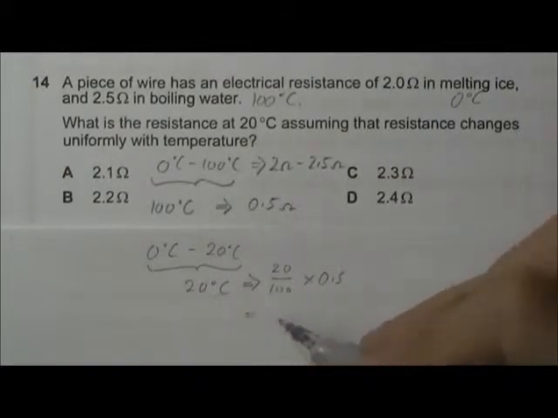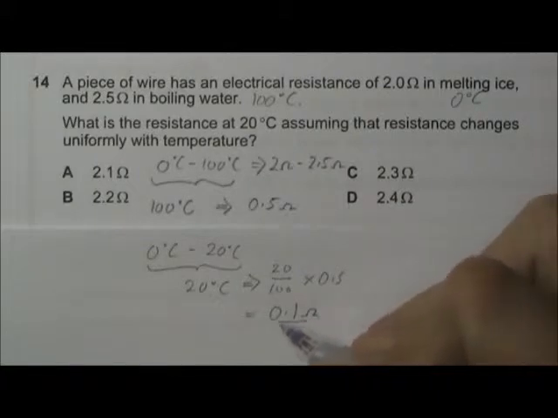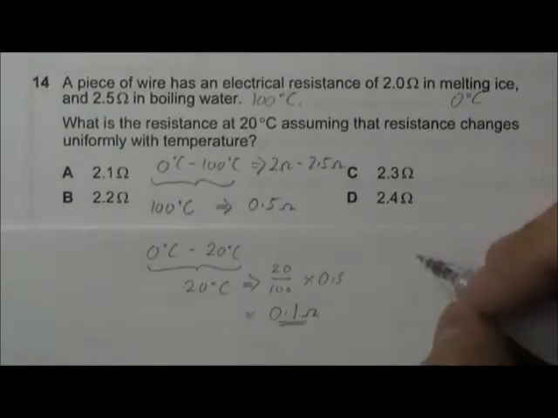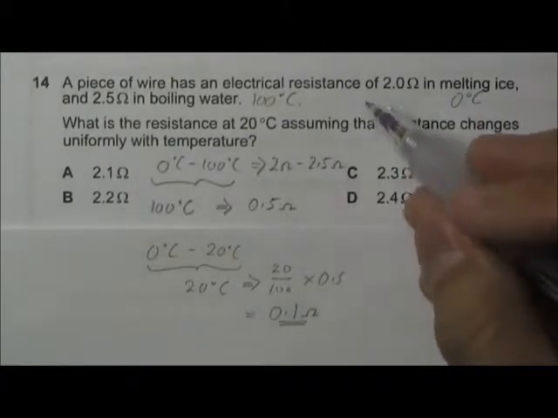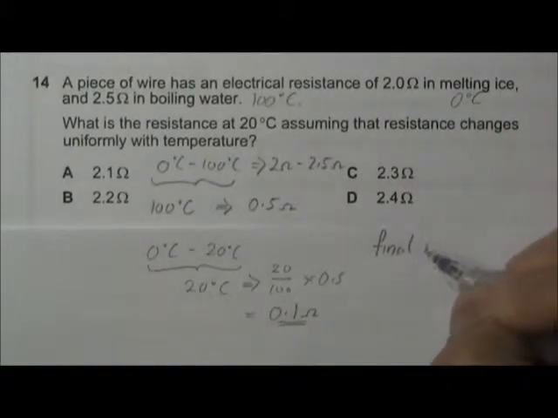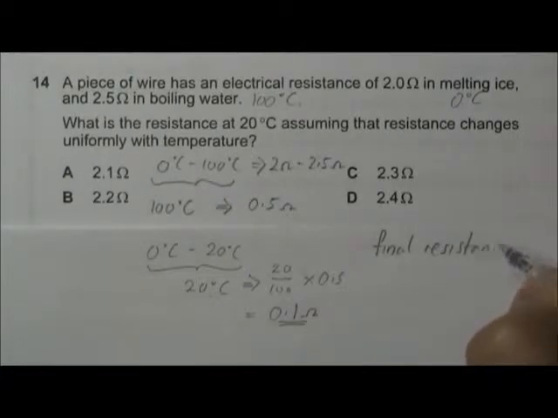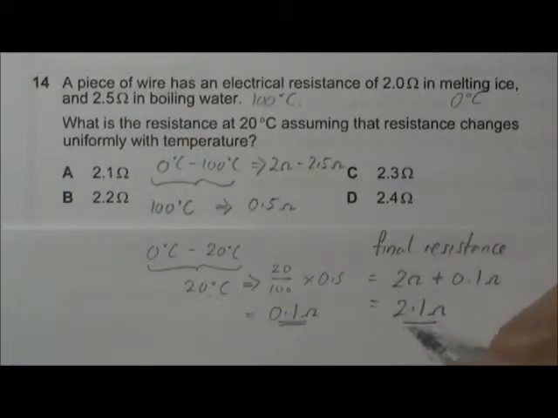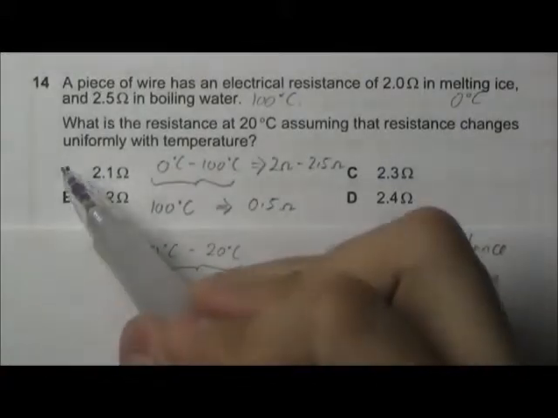It's going to cause an increase in resistance of 0.1 ohm. And the initial resistance is 2 ohm, so for the final resistance, we have to take the initial, which is 2 ohm, plus the increase of 0.1 ohm. This will give us 2.1 ohm as the final resistance. Answer should be A.